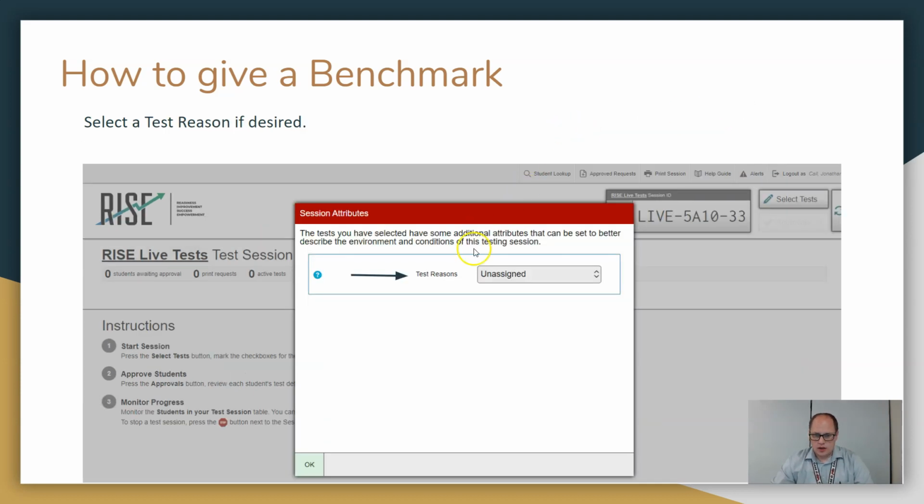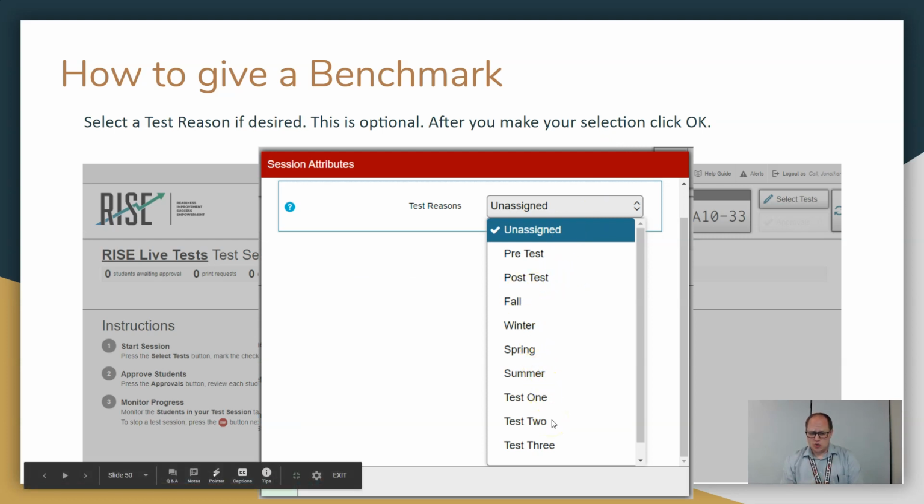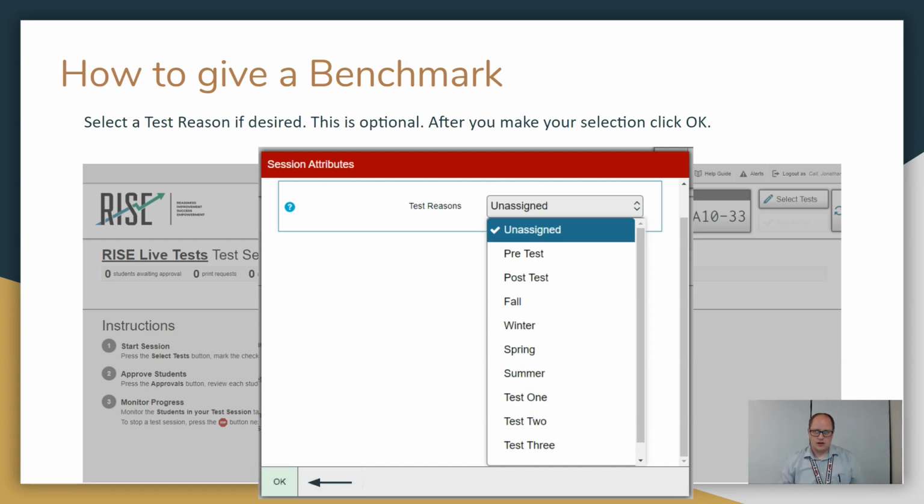When you do that, it will come up here for test reasons. Now, test reasons is nice if you're going to give a lot of benchmarks. It's nice to call something pre-test, post-test, fall, winter, spring, whatever. So this helps us sort your data. Basically, later you're going to be like, oh, this is a fall test. You can look at all the tests that happened in the fall and pull them up really quickly. It just gives you a nice sorting option. So if you're not giving a ton of benchmarks, I wouldn't worry about it. If you are, though, I would